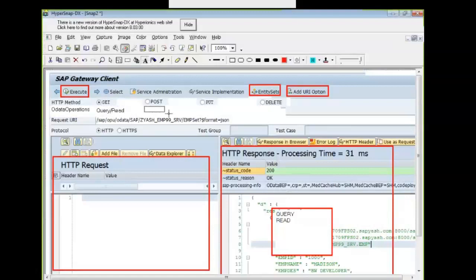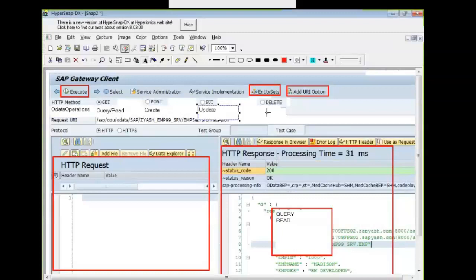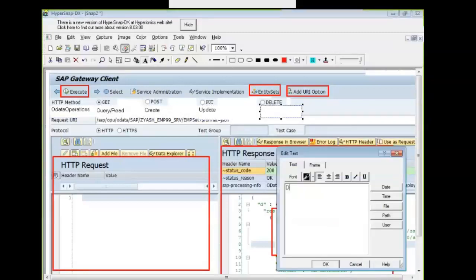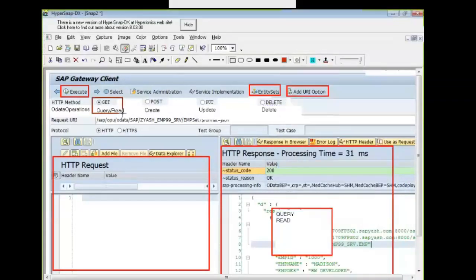For create operation, you have to use the POST method of HTTP. Update, PUT method, and delete. Query, then we have to read a single record.